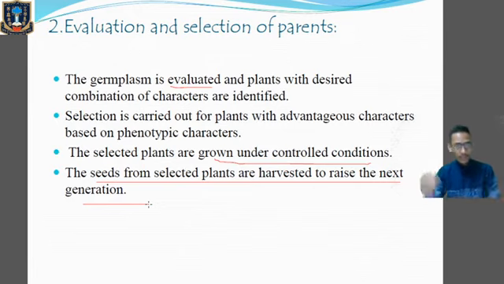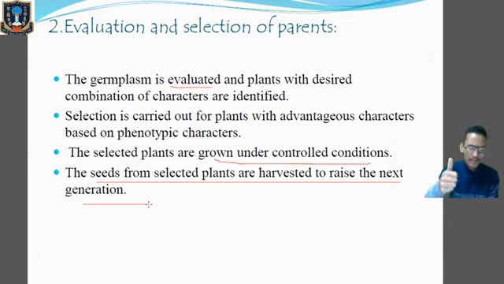After the selection of the parents, we grow them under controlled conditions, and the seeds from the selected plants are harvested to raise the next generation. Now, selection of germplasm can be carried out at three levels.